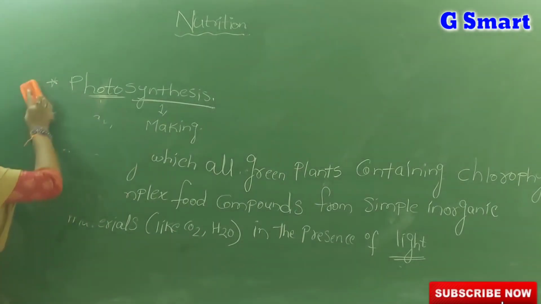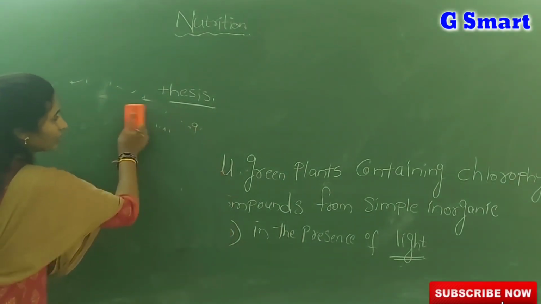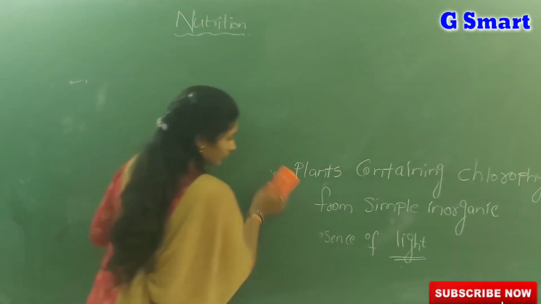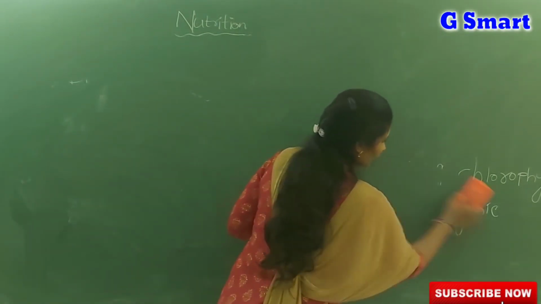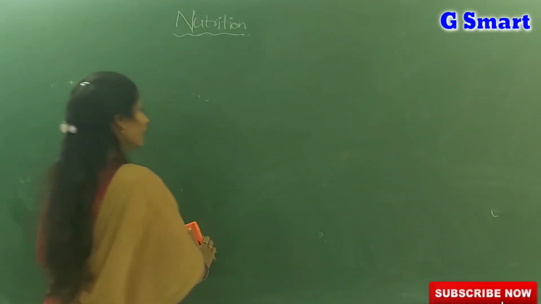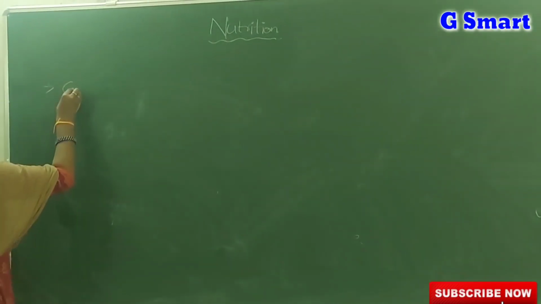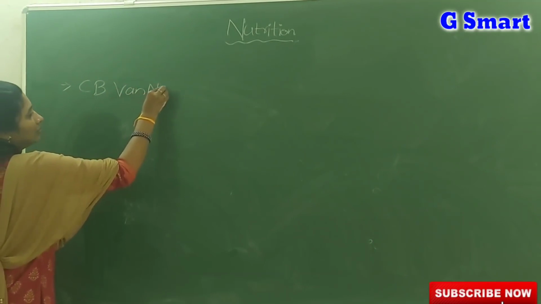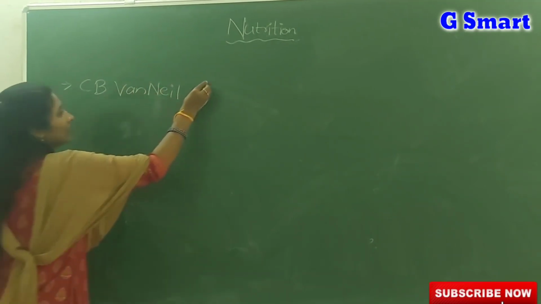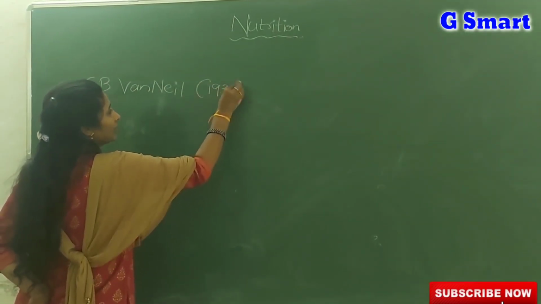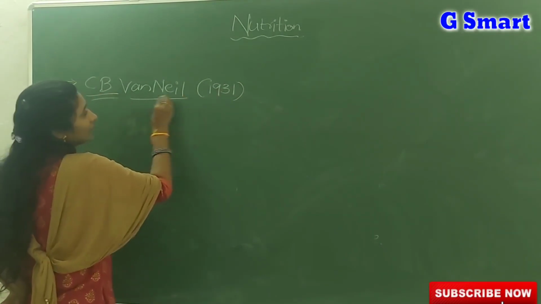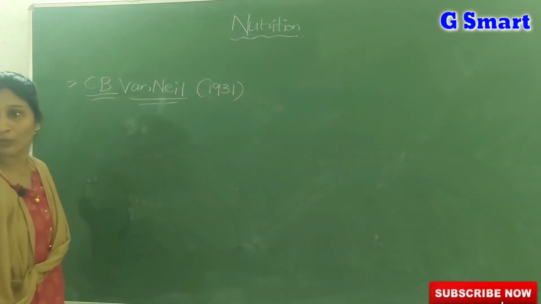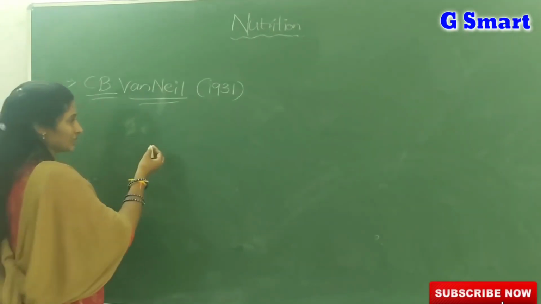Now we are going to learn about different scientists who come across in the nutrition lessons. We already learned what is meant by photosynthesis. First, a scientist known as C.B. Van Neyl. Very important. In the year 1931, C.B. Van Neyl proposed the equation for photosynthesis.